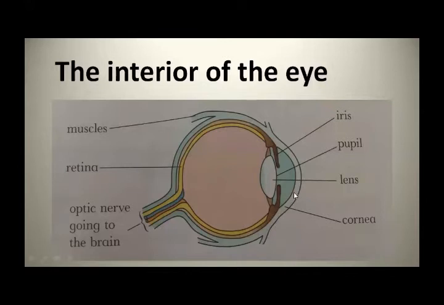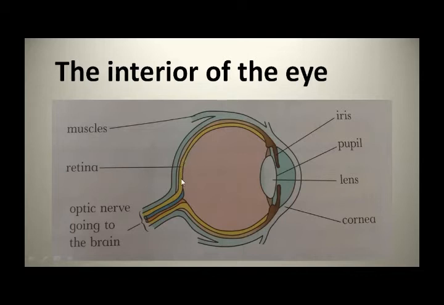Now the next, muscles. So students, do you know each eye has six muscles? How many muscles? Each eye has six muscles that control its movement. Okay, this line shows the muscles. And this yellow line shows the retina. So what is the retina? The retina is a part of the interior of the eye. It is a yellow colored layer present at the back of the eye. So the back surface of the eyeball is called the retina. What is the retina?